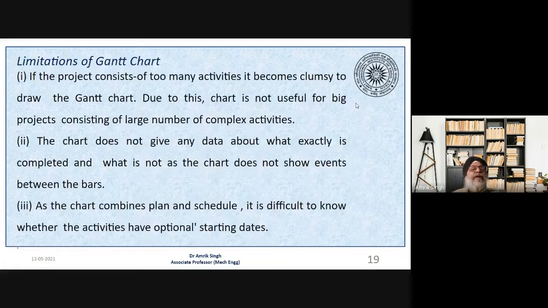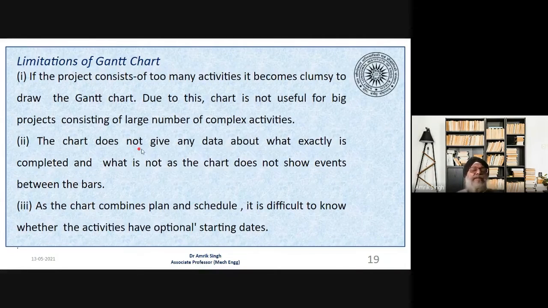Okay. Now there are certain limitations of the Gantt chart. What are these limitations? If the project consists of too many activities, like you are manufacturing an aeroplane, or you are making a building, so the number of activities will be much higher. So it becomes clumsy or difficult to draw the Gantt chart for a large number of activities. Okay. So due to this, this chart is not very useful for big projects consisting of a large number of complex activities. So that is the first and foremost limitation of the Gantt chart.